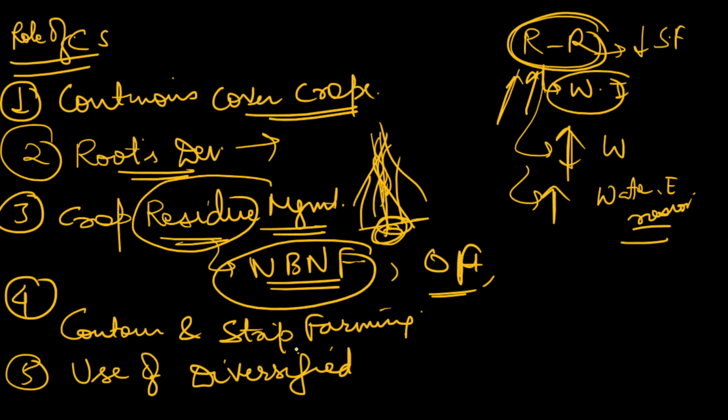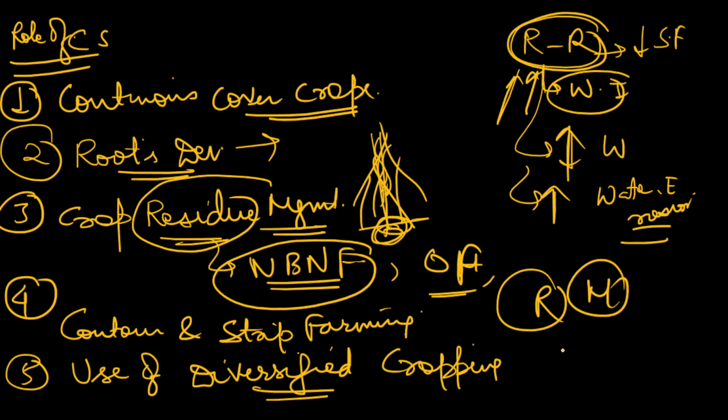so that the requirements from the soil are varied. In monocropping, a single crop always extracts a single type of nutrients, the same amount of water from the soil, which leads to deficiency of nutrients and loss of water. So when you use a diversified cropping pattern, suppose we are using rice, millets, and in that season we are using vegetables, so all these crops will extract different types of material from the soil.